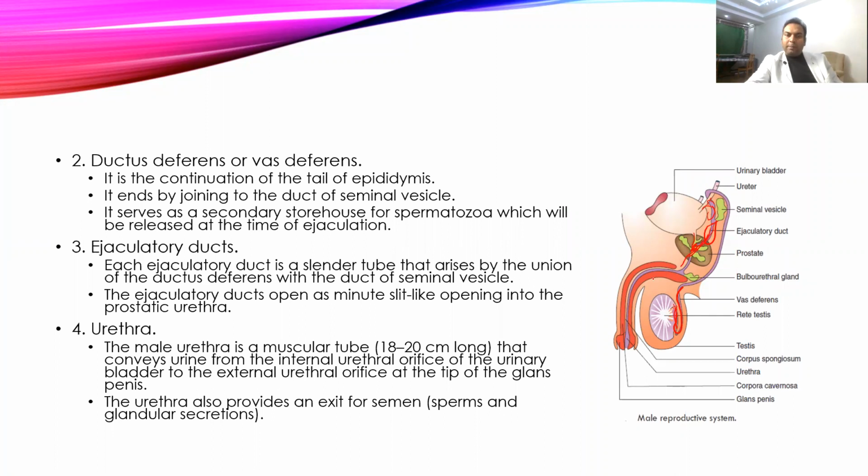Then come to the urethra. In case of male, the urethra is longer, somewhere around 18 to 20 centimeter long. In case of female, it is somewhere around 4 to 6 centimeter long. In male, the urethra forms a common pathway for both urine and semen, while in case of female, it is a pathway only for urine.